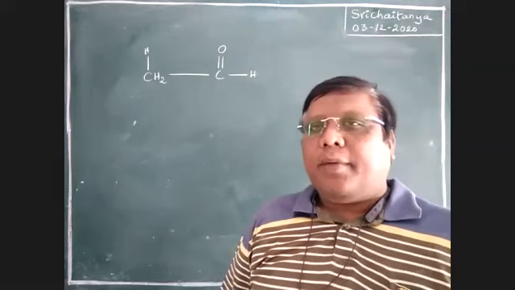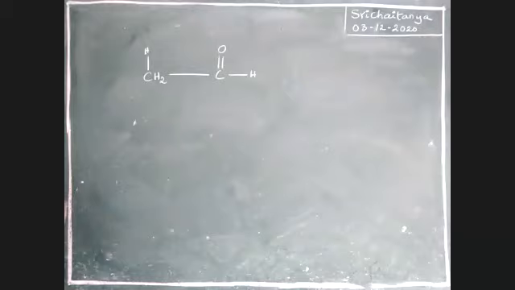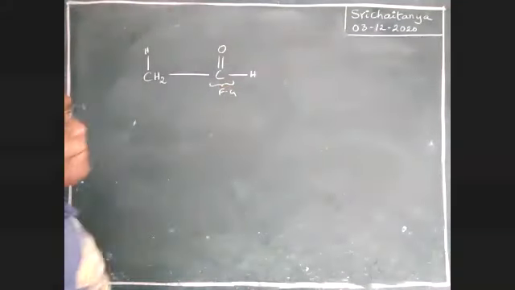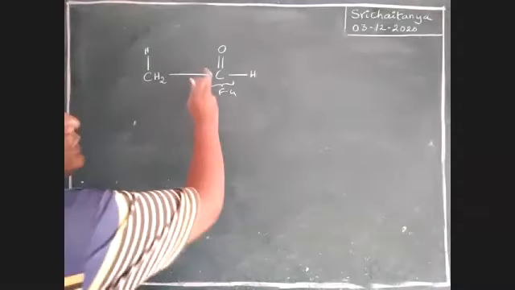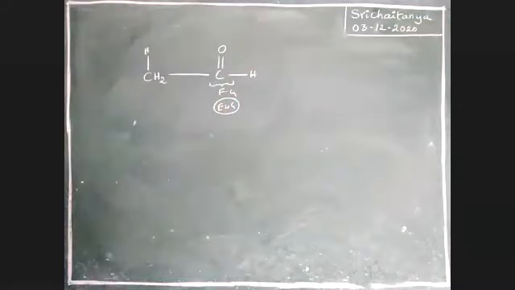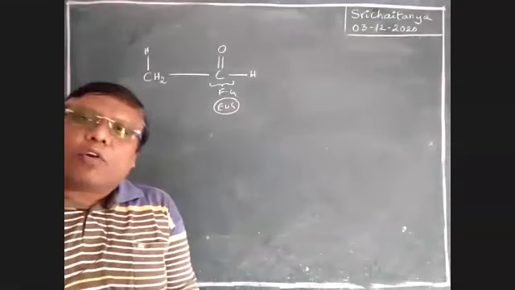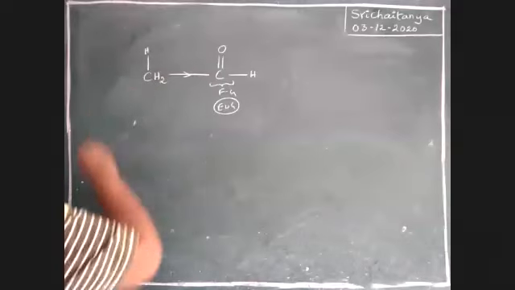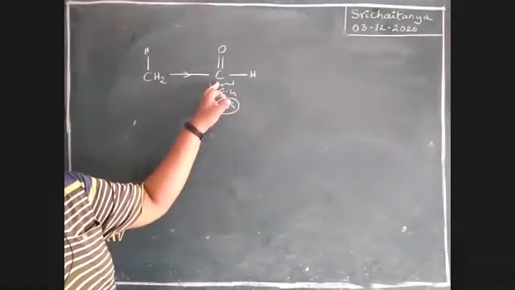Yes, good. See here, this is our functional group, right? This C double bond O is an electron withdrawing group. This electron withdrawing group attracts the bond pair of electrons towards this carbon.